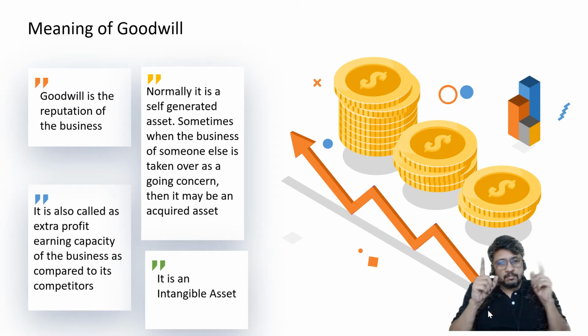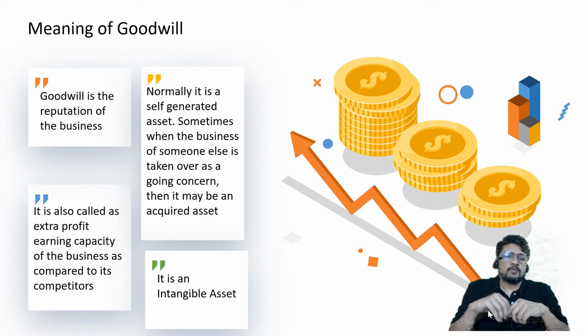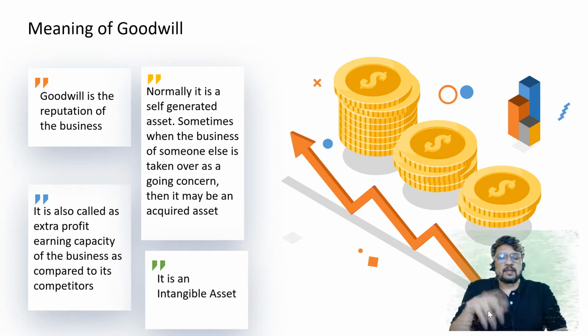Goodwill can't be seen, but it works. It works for our business profits. Clear? So this is the meaning of goodwill to be kept in mind, and this is how you can understand how goodwill is different from other assets. Okay. Let us now consider the next point.